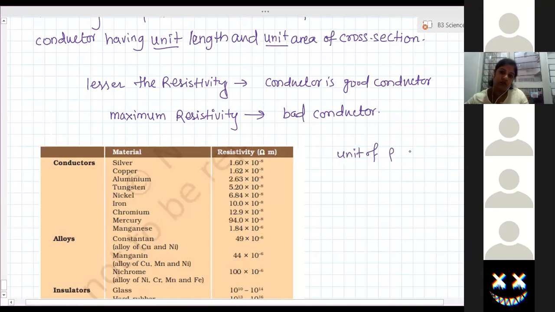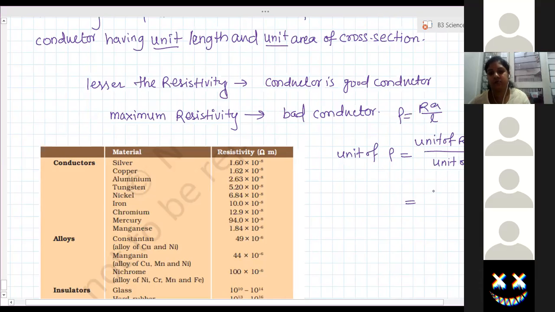Unit of rho. You have a formula, rho is equal to RA by L, right? So the unit of rho is equal to the unit of R into the unit of A by the unit of L. So what is the unit of R?